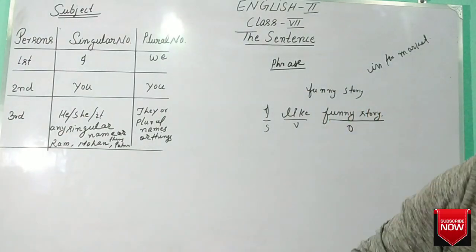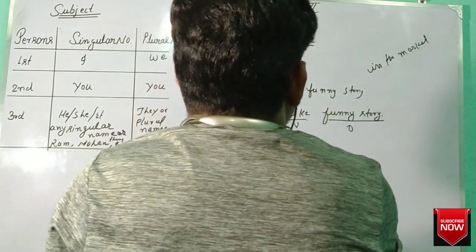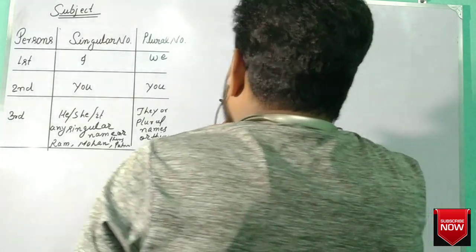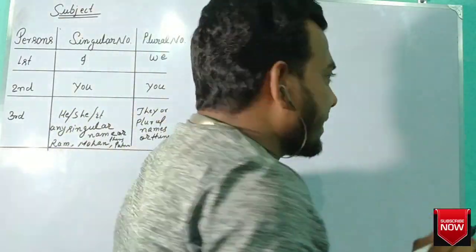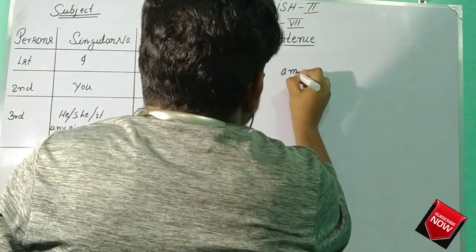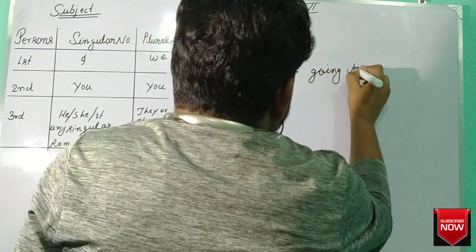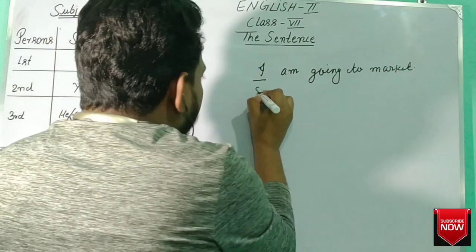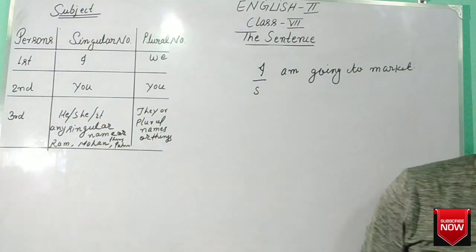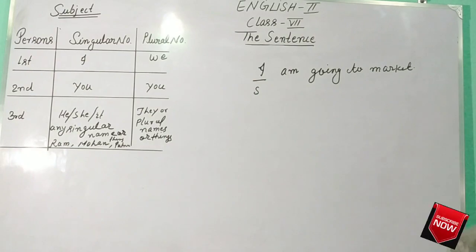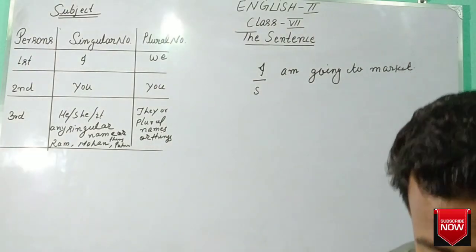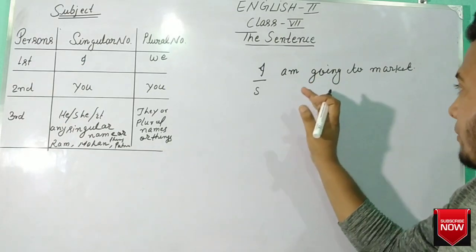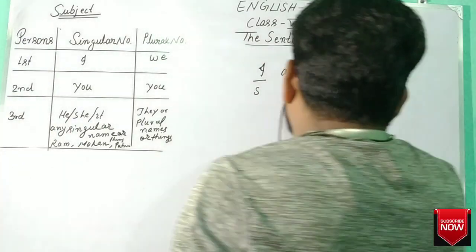Okay. Now there is a need for more concepts about the sentence. You know, there are two parts of a sentence. For example, I am going to market. Here I is what? I is the subject. Subject means what? Subject means work performer. And the remaining group of words will be treated as the predicate.